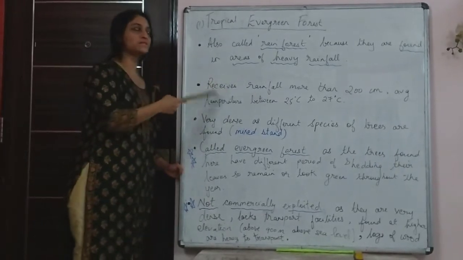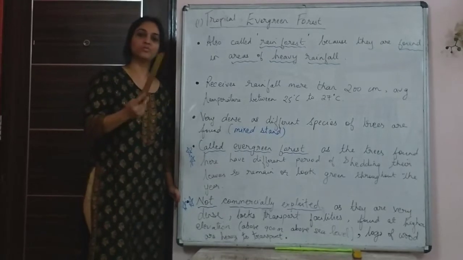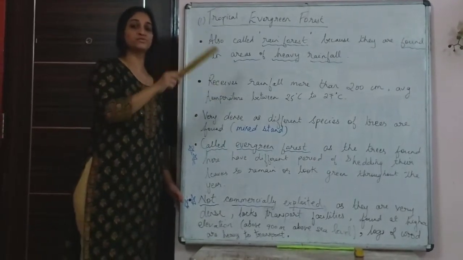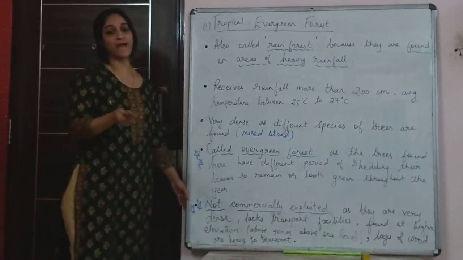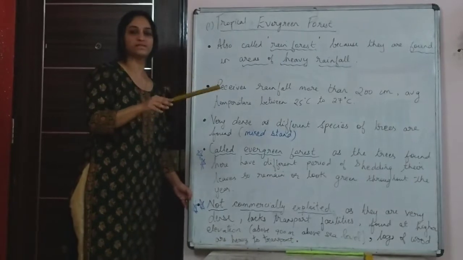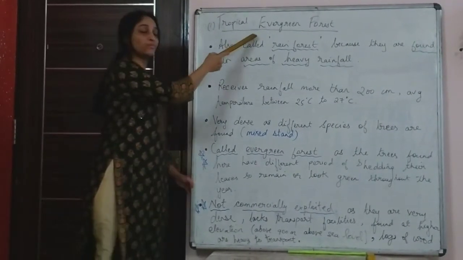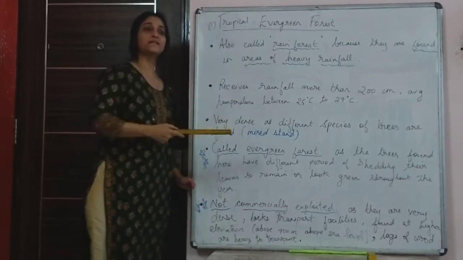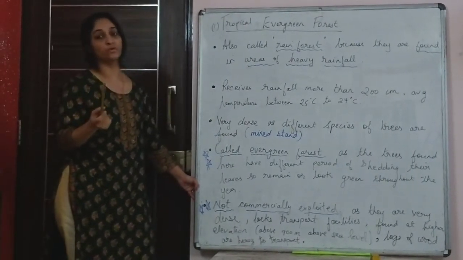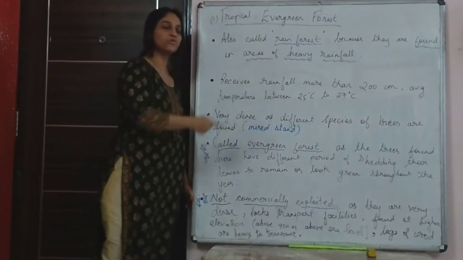And where are these forests found? Obviously places that receive a good amount of rainfall, which is the western slope of the Western Ghats, because these regions receive very good rainfall. The Andaman and Nicobar Islands, because it's thickly forested there. They say that almost 85% of the land is covered with forest, so you find this type of evergreen forest there. Then there are the Garo Khasi Jaintia Hills. They also receive a good amount of rainfall. So all these forests are found where there is good rainfall.